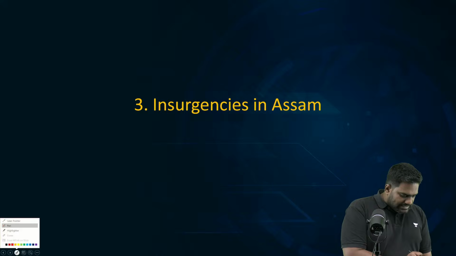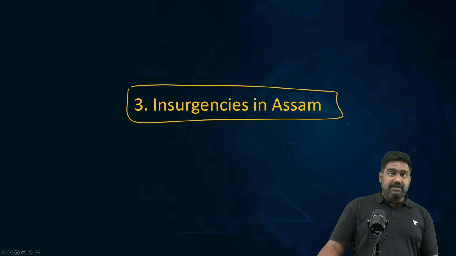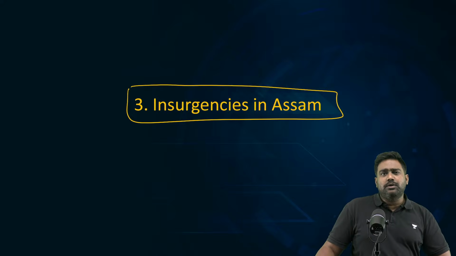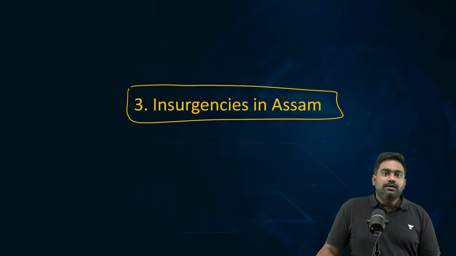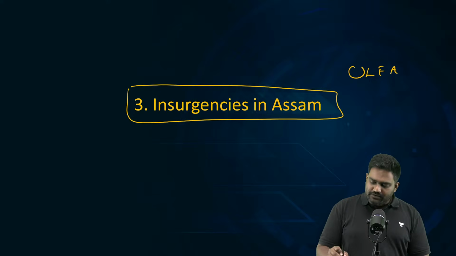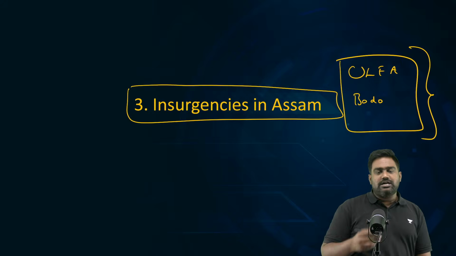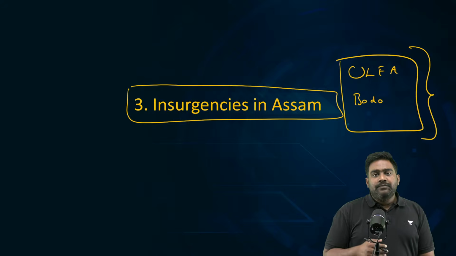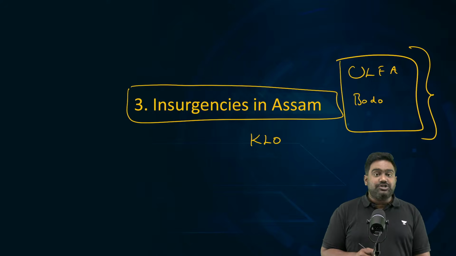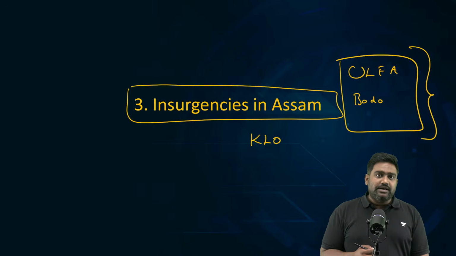Let's look at Assam. Insurgency in Assam is a very complex topic because Assam has dealt with multiple insurgencies. You might have heard of insurgent groups like ULFA. You would have heard of the Bodo insurgency and various other small insurgencies like the Dima Hasao insurgency, then the Kamtapur Liberation Organization, KLO, then the Karbi Anglong insurgent movements.